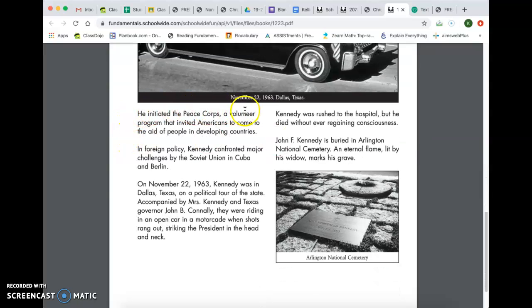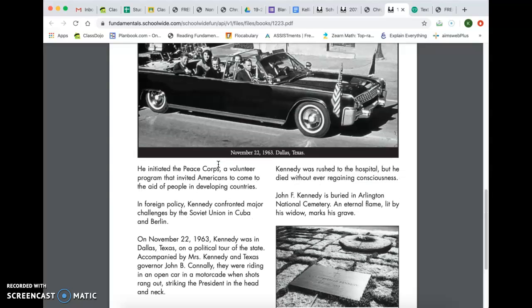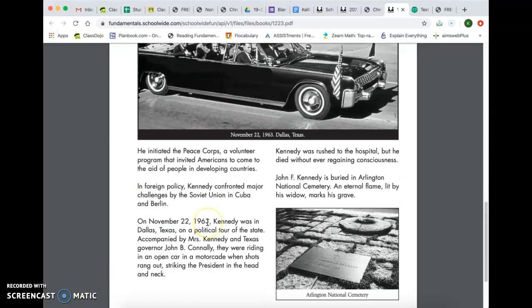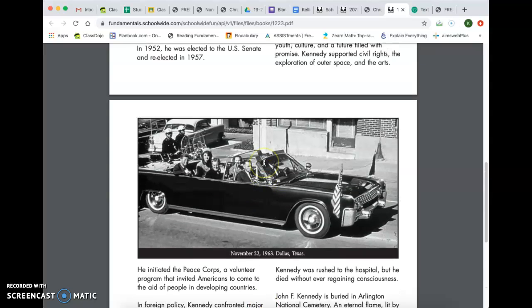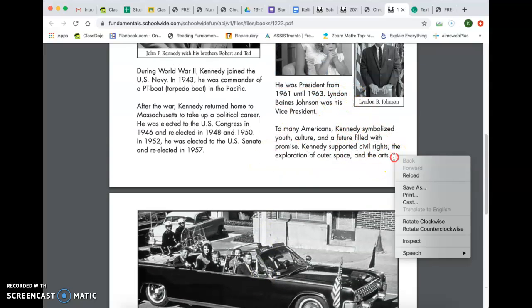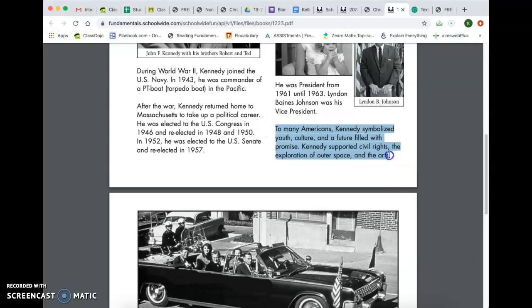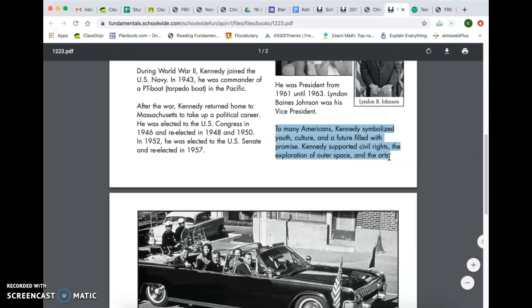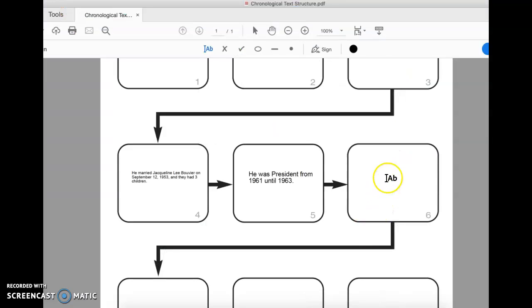He initiated the Peace Corps, a volunteer program that invited Americans to come to the aid of people in developing countries. In foreign policy, Kennedy confronted major challenges by the Soviet Union and Cuba. We are actually going to put those in because those are important to his life that he did those things. So we're actually going to start here. Copy that. Put it in box 5.